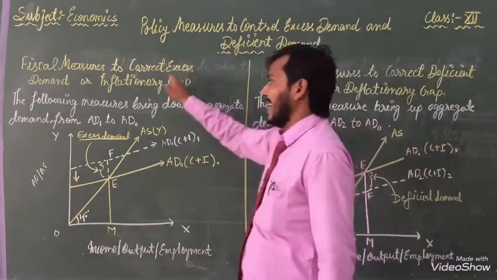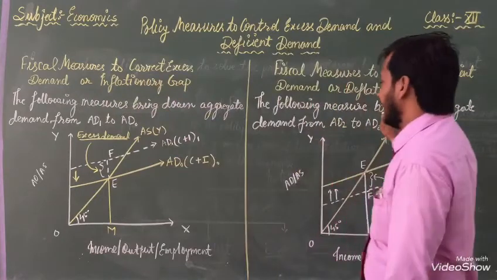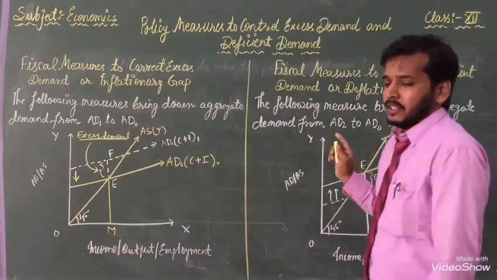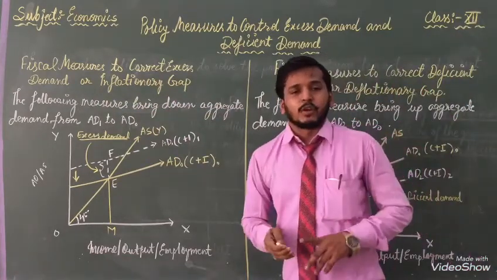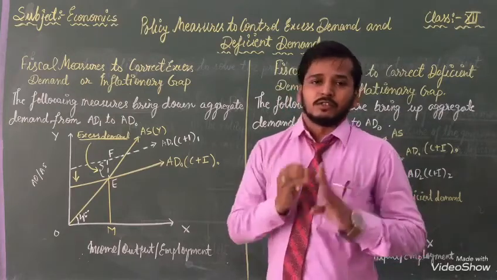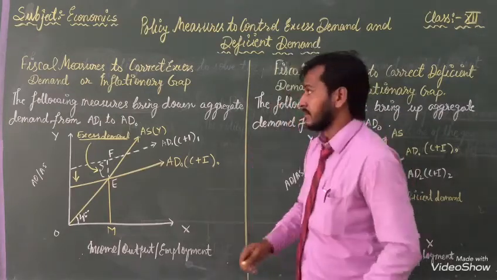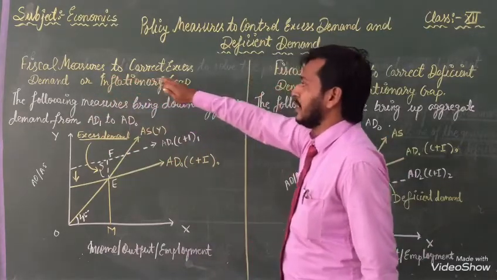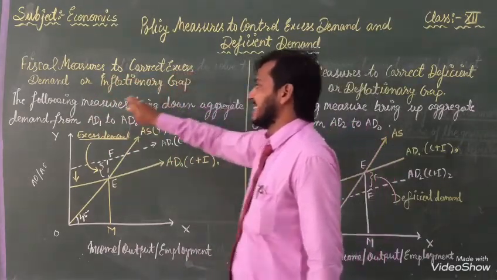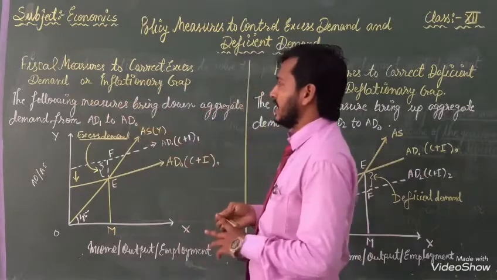First one, excess demand, then deficit demand. According to our last lecture, the same process we are going to follow here also. So listen, fiscal measures to correct excess demand.